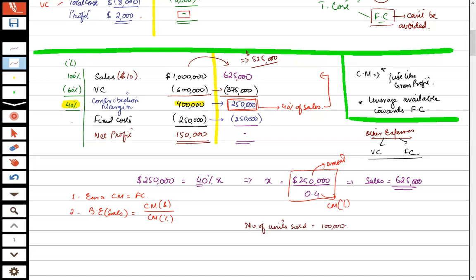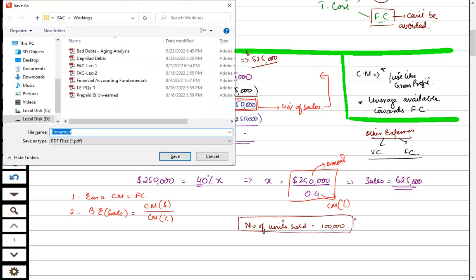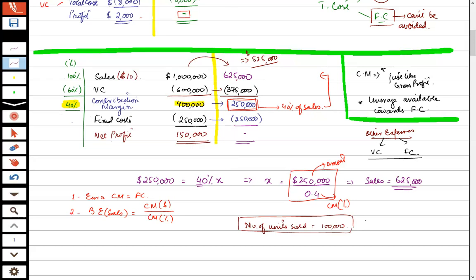In the other scenario, the units sold would be 625,000 divided by 10, which is 62,500.